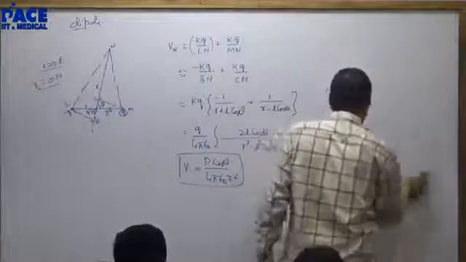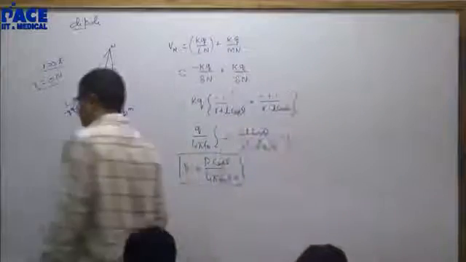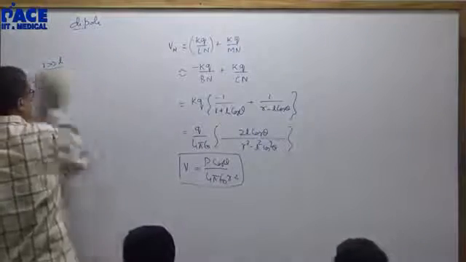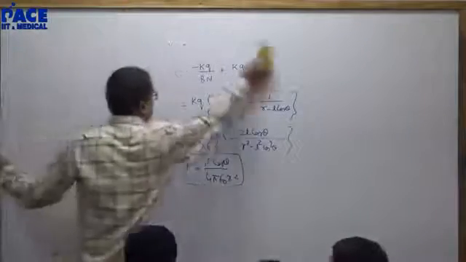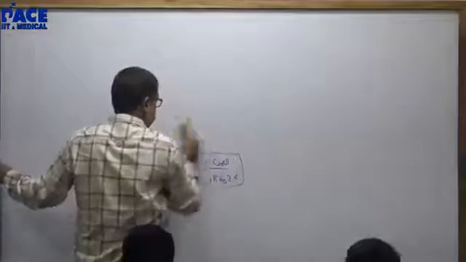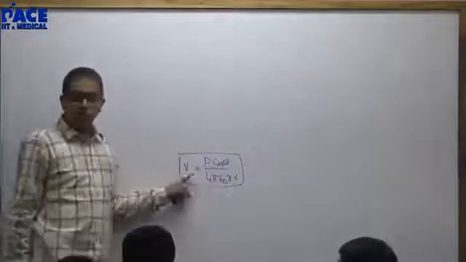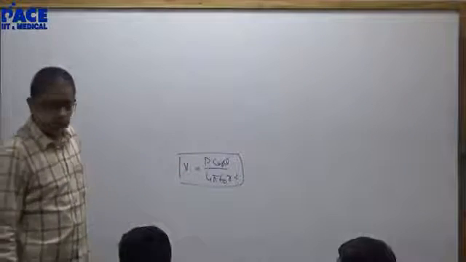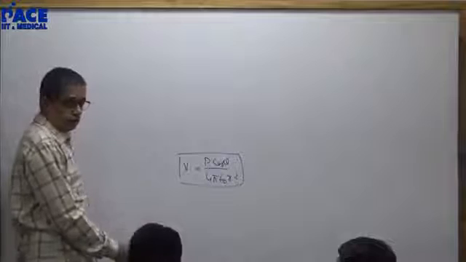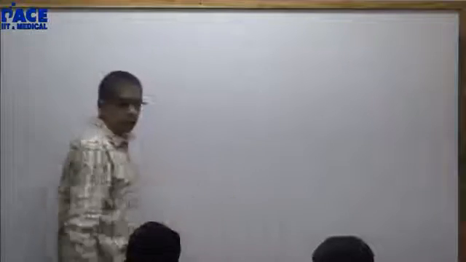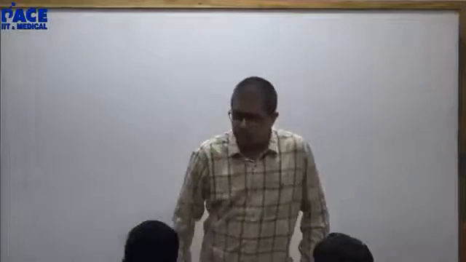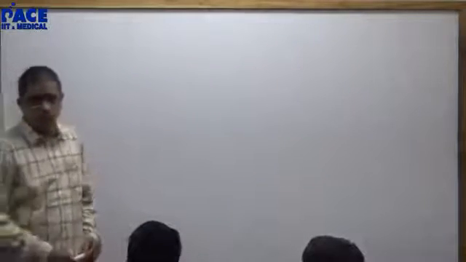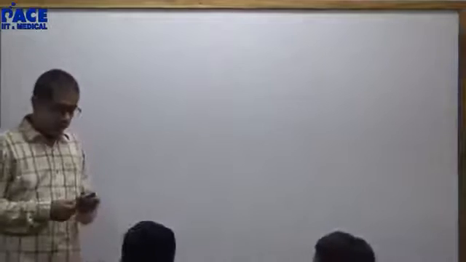Force on a dipole in a uniform electric field is 0. Force on a dipole in a non-uniform electric field. Am I supposed to remember this expression? Yes. Sure. Potential due to a dipole: P cos theta upon 4 pi epsilon naught r square.